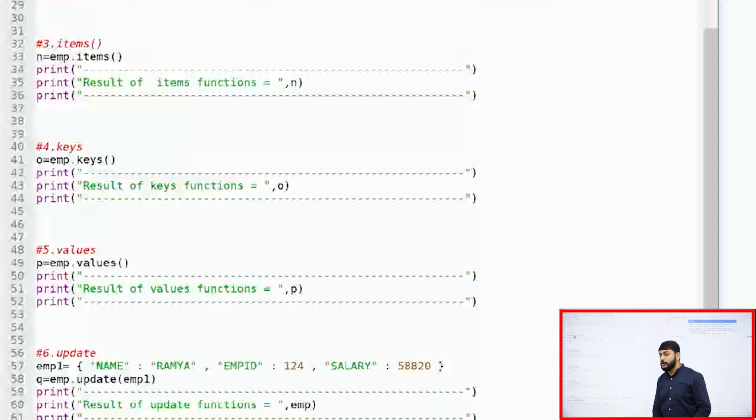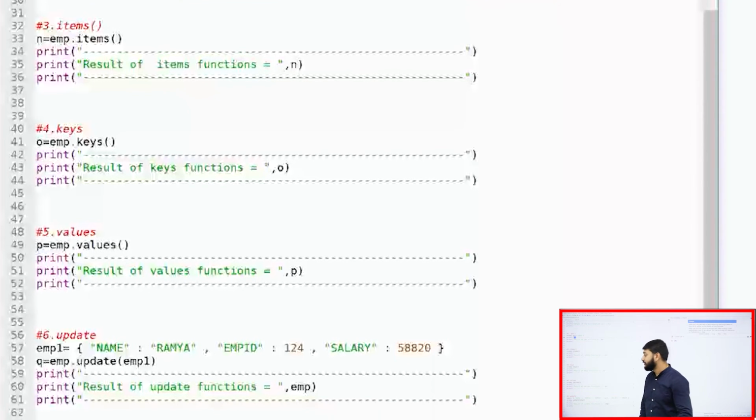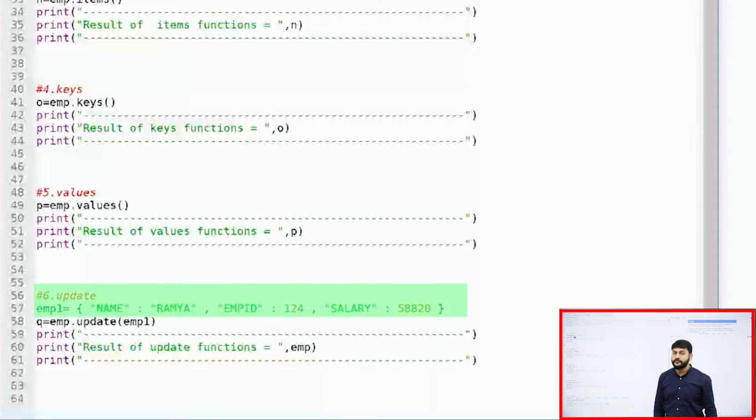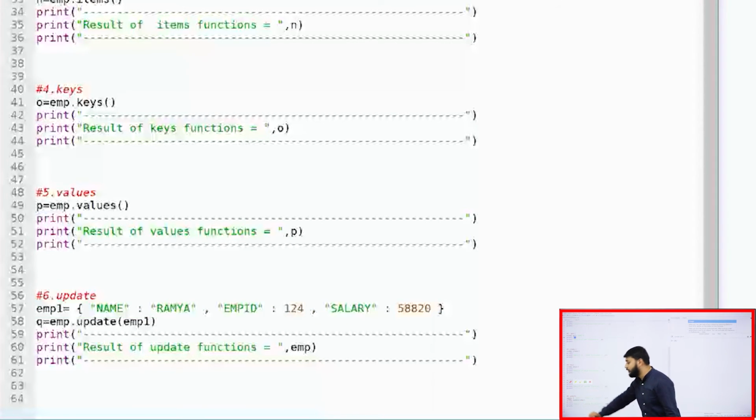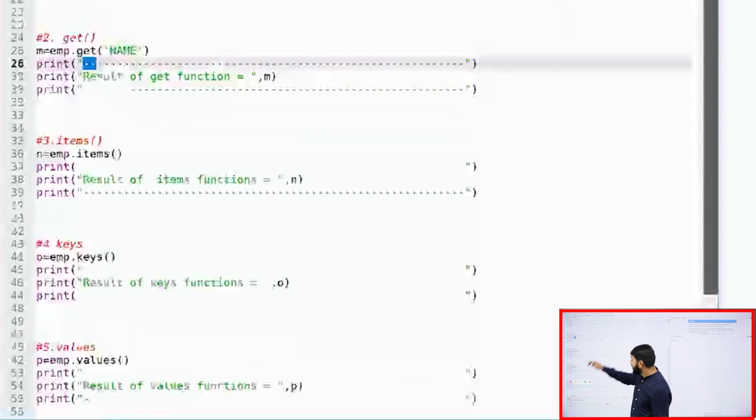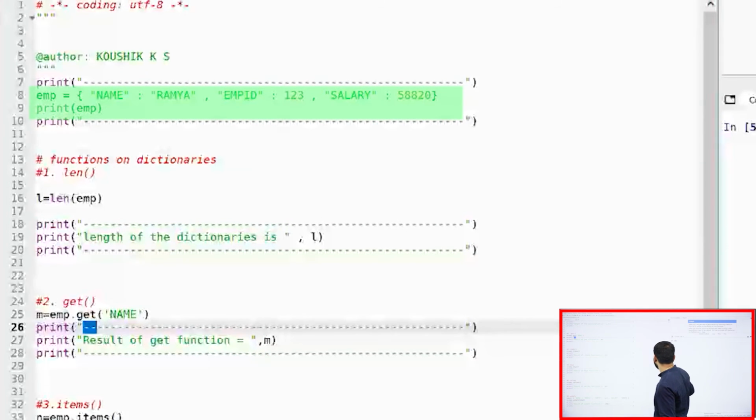And the last one, you need to observe this. I am using the function called update. My dear students, here I'm trying to create one more dictionary. Please observe this, this is very important. The name of the dictionary here is employee 1. What is the dictionary that I have already? I have EMP. EMP is different, EMP1 is different. Observe my keys: name, employee ID and salary.